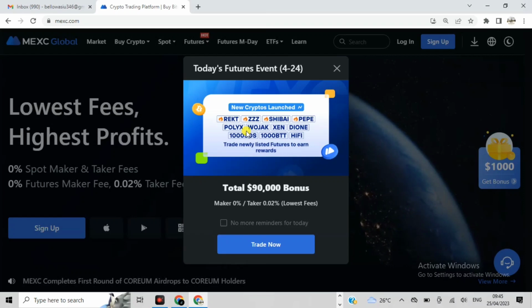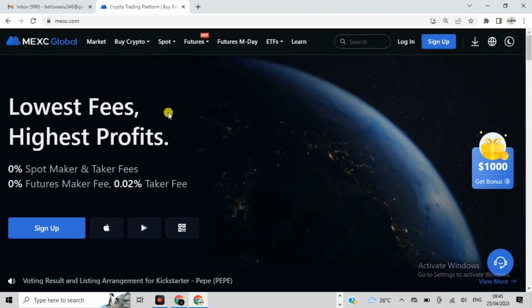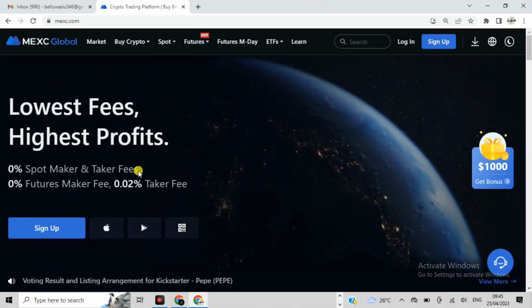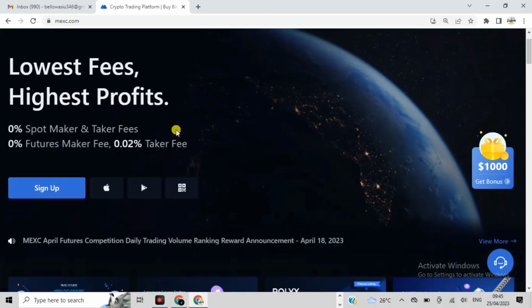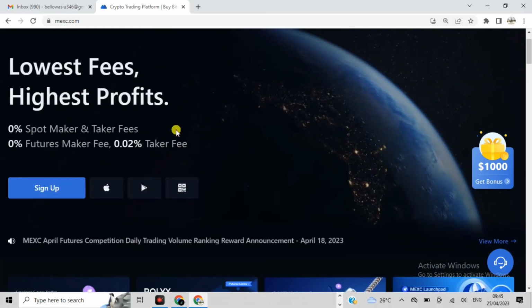And even when you are trading on this crypto exchange, everything is zero fee. Let me show you, you can see lowest fee, highest profit. So zero spot maker and taker fee, everything is free by trading on this particular crypto exchange.